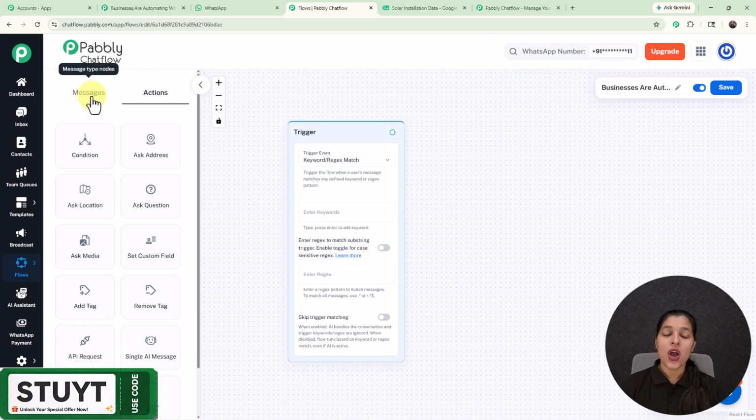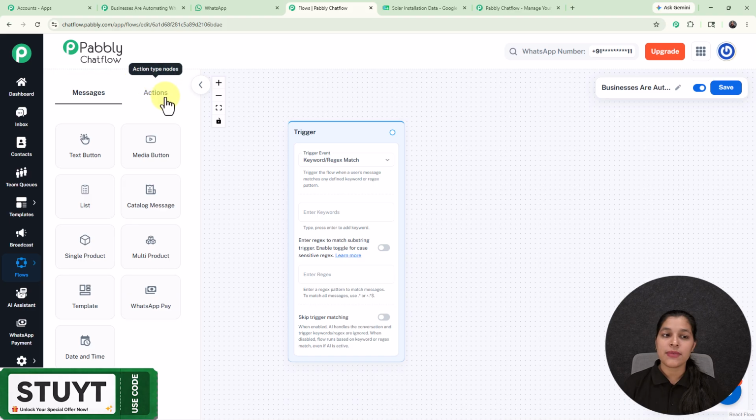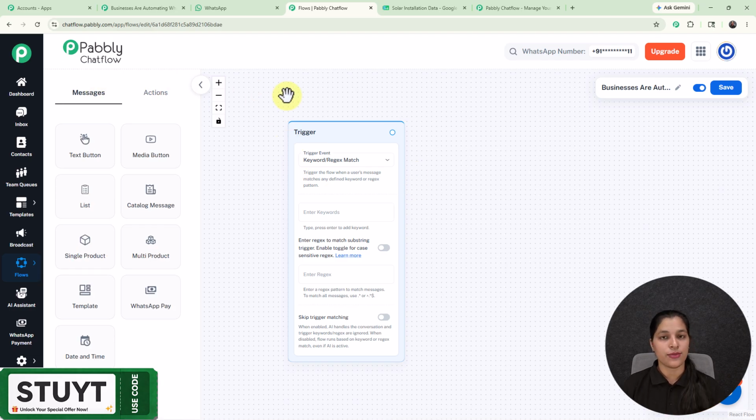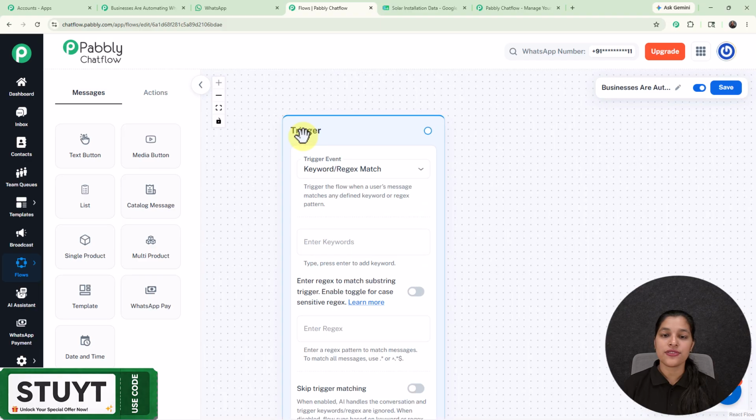And right here on the left hand side, you can check out these messages and actions blocks, which you can think of as the main building blocks for creating this WhatsApp chatbot flow. So you can drag any of these blocks over here and create the flow for your chatbot. And here we are getting this option for trigger. So trigger is the event which initiates our WhatsApp chatbot.